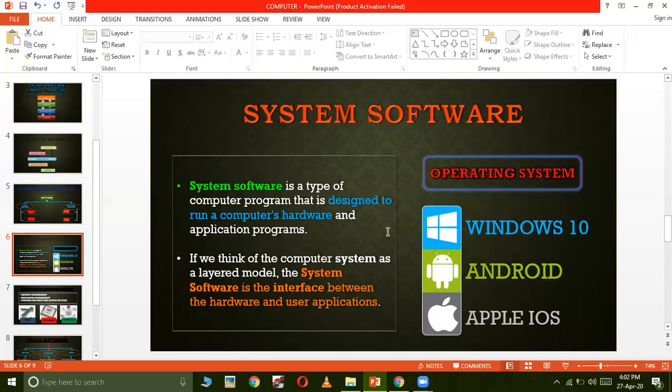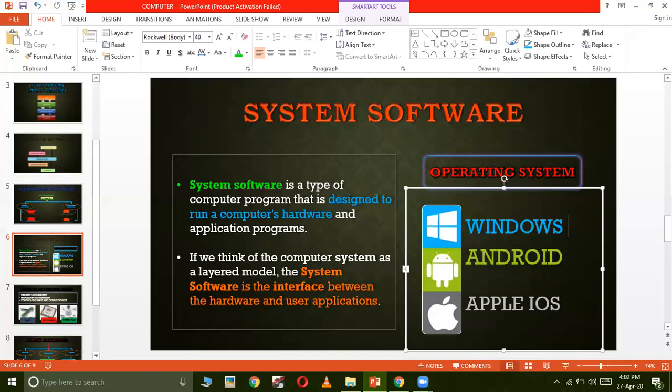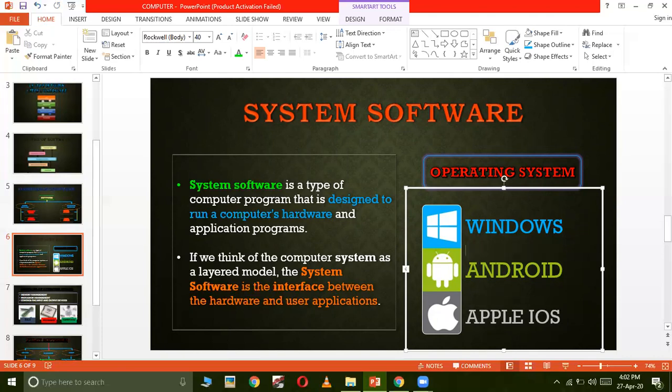Now, some of the most used operating systems in the world are Windows. Not Windows 10, it is only Windows, because in Windows there are multiple operating systems. For example, there is Windows 7, Windows 8, Windows 10, Windows 8.1, Windows 95, Windows XP, Windows Vista, Windows 2000, Windows NT. So there are plenty of Windows operating systems. These all were mostly used operating systems. So Windows is the most used operating system in the world.